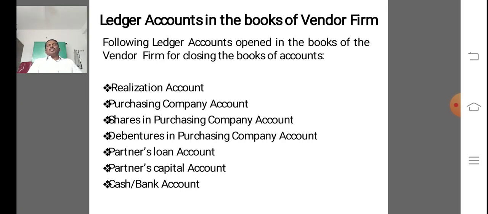Suppose a question paper asks for both: preparation of ledger accounts in the books of the vendor firm and also passing closing journal entries in the books of the firm.